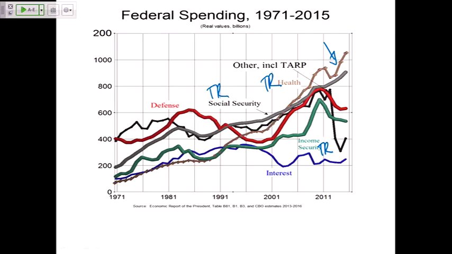Oops, that's interest. Oh, my God, income security. There we are. Here's income security. Flat. There we go. Flat from the welfare reform. And then spikes here. That's better. Spikes with the rise in unemployment, then comes back down as unemployment has improved.